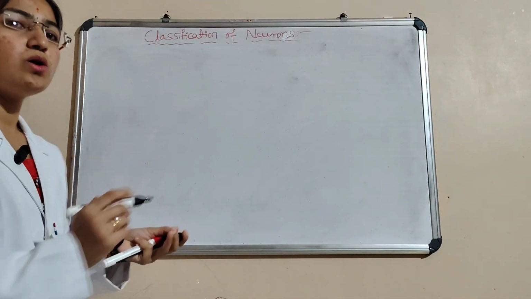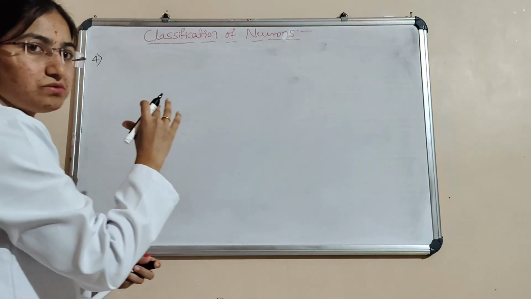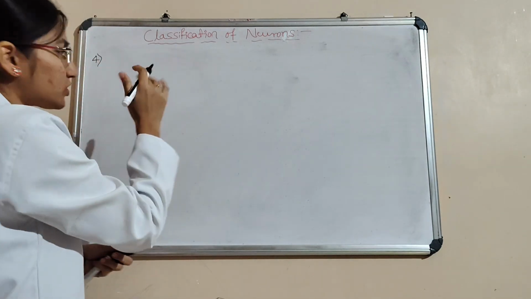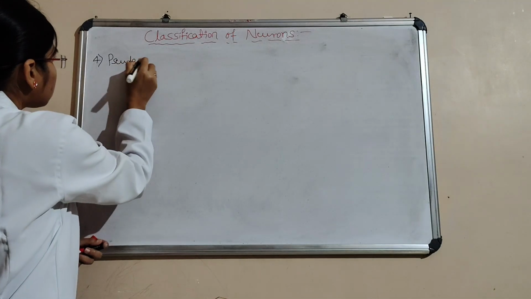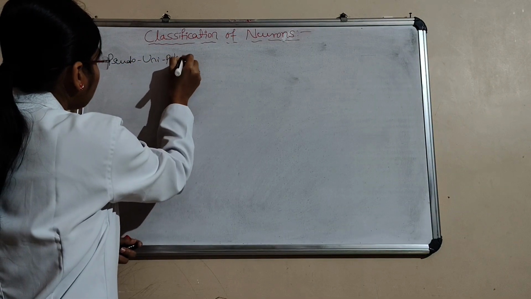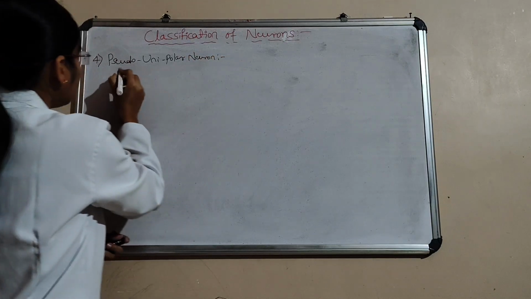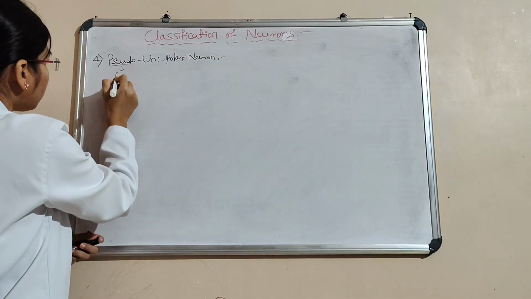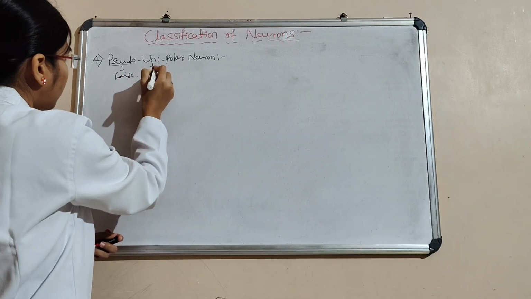Next one is the pseudo-unipolar neuron. The fourth one in the structural classification is the pseudo-unipolar neuron. Here, pseudo means false. Uni means one.